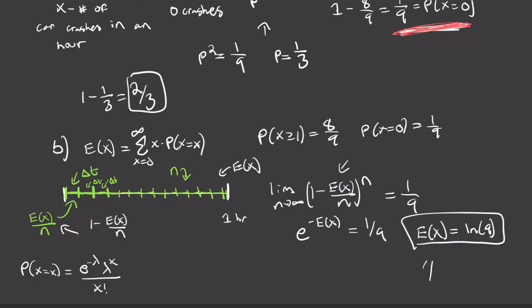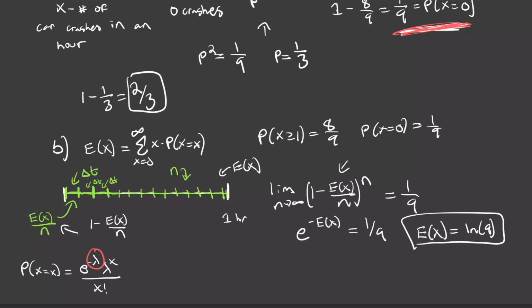Also, in doing this, we basically just rederived the Poisson for no reason. You could have also just known that this is going to follow a Poisson PDF because we have independent events occurring at a constant rate throughout time. So instead, we could have just realized that this right here is the probability distribution where lambda represents the expected number of events to happen, or car crashes in this case, within an hour.